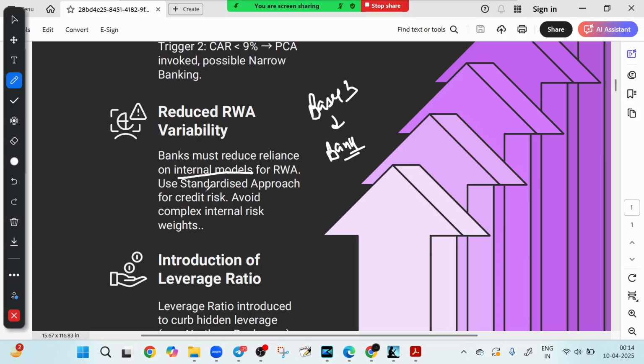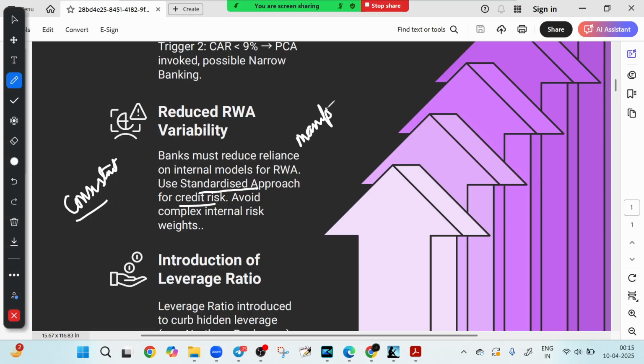Instead, they should use a standardized and consistent approach for calculating risk weighted assets. Why? To avoid manipulation and to ensure transparency. Two words are there: the first is manipulation, they want to avoid manipulation, and the second is to ensure transparency. For these two things, the RWA variability has to be reduced.